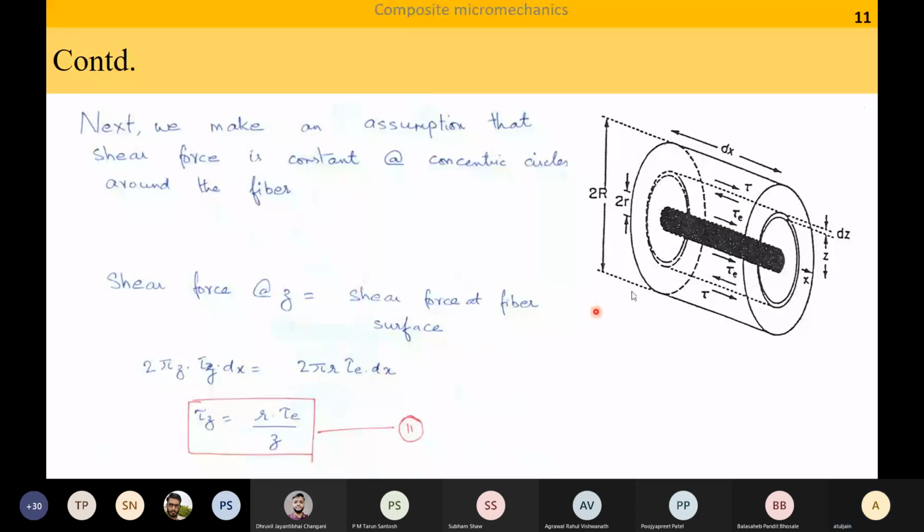Dx is the length. At some circle which is at distance, let us say Z from the center of the fiber, it is 2 pi Z into tau Z dx. Both of them have to be the same for equilibrium. Okay. Then we have tau Z is equal to R tau E by Z. What does this expression 2 tell me?